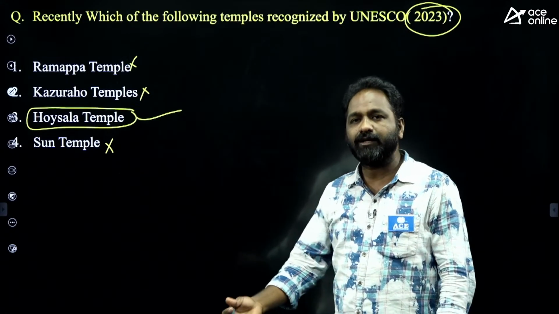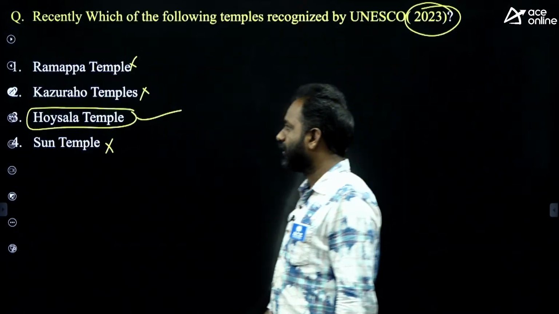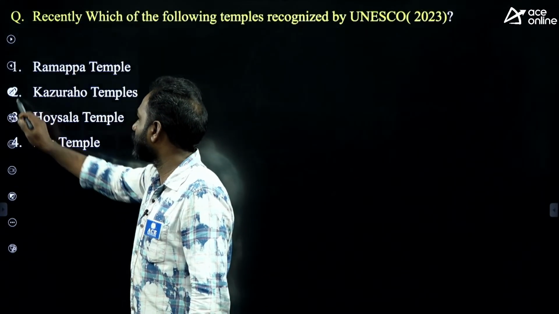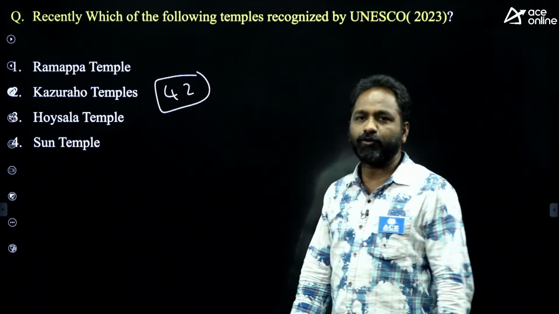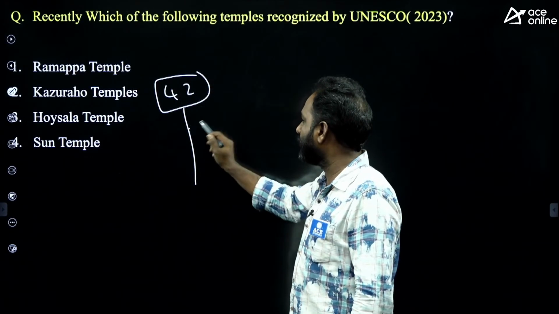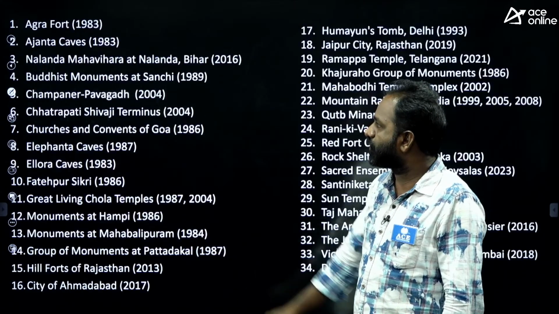Hoysala temple in Karnataka. And please go through this UNESCO World Heritage Center. Total UNESCO recognized how many places in India? 42 places in India recognized by UNESCO and 34 are related to culture.